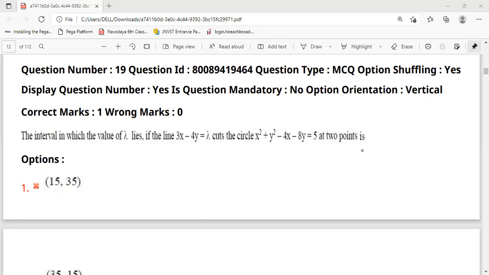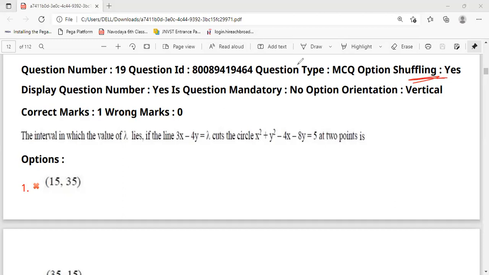In this session, we will discuss ESET 2021 Shift 1 remaining questions. We completed up to question 19 in part 1. Now, in this session, we'll continue from question 20. Those who are unable to see part 1, I will give the card here. Just go through part 1, then continue with part 2.